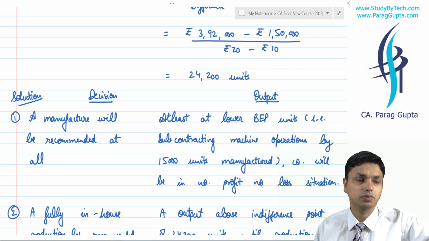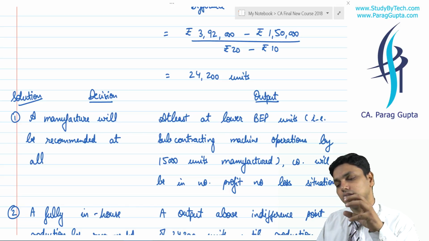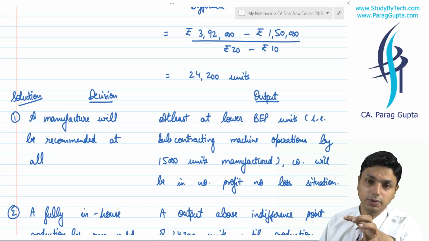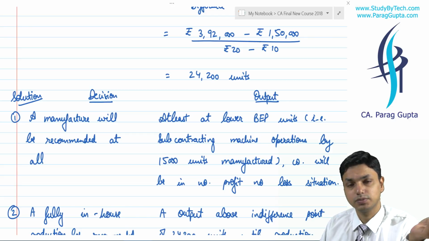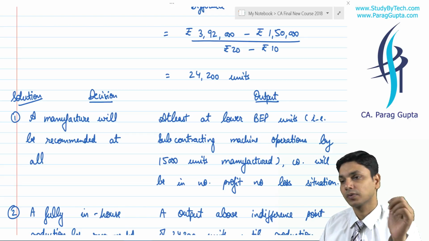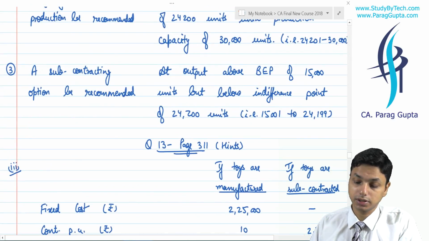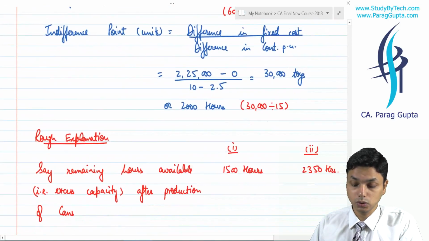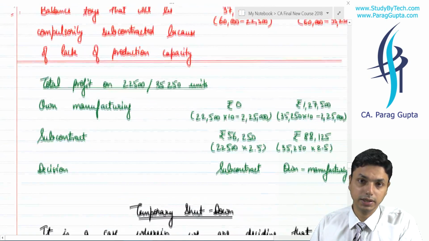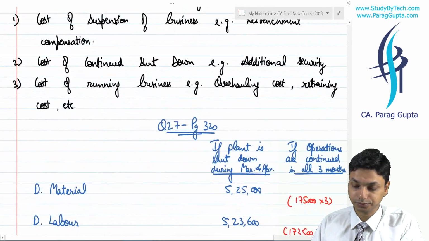There cannot be a direct question from them, but of course there will be a question of decision making 2 wherein the concepts of decision making 1 will be applied. The problem was that in intermediate these concepts are there, but in IPCC there were no such concepts, so we need to go ahead with each of these concepts in detail.